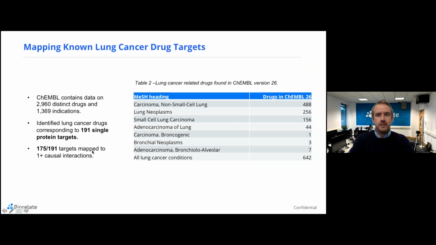So the next phase is to map existing known lung cancer drug targets against that knowledge graph. If we look at ChEMBL, which is a nice database for finding drug targets, there are around 3,000 distinct drugs and 1,400 odd indications on that database. There are 191 that are single protein targets for lung cancer, and 175 of those can be mapped to at least one or more causal interactions within our knowledge graph. And there you can see in that table some of the different indications that are in that ChEMBL database for lung cancer.